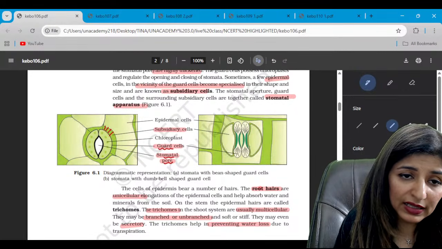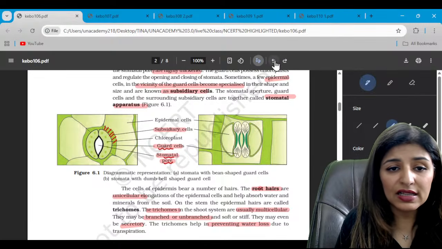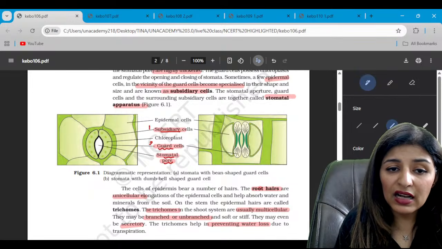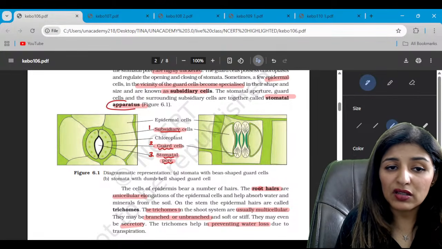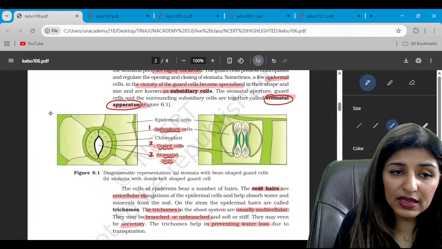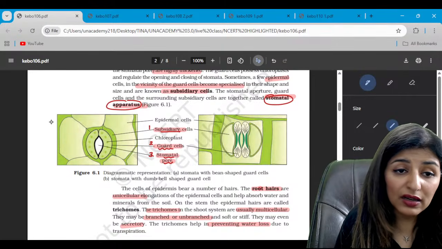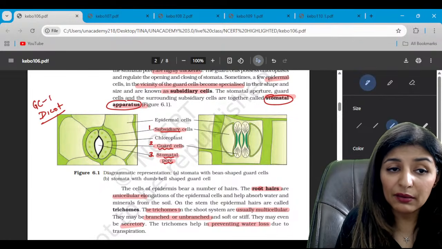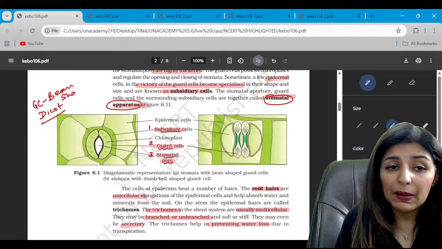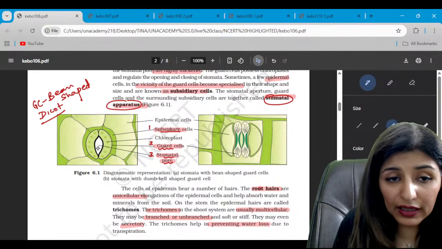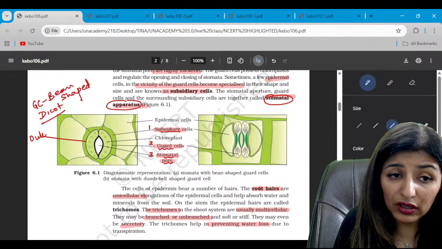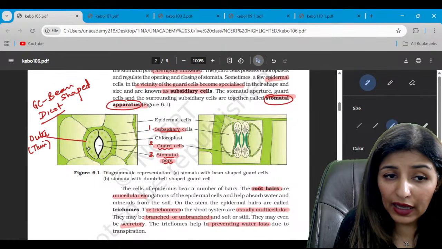Now these cells surrounding the guard cells, these are subsidiary cells. So subsidiary cells, guard cells and stomatal pore together form the stomatal apparatus. Now this is a guard cell of dicot. How do you identify? In dicot, the guard cells are bean shaped. Also notice that in the guard cells the outer wall is thin, while the inner wall is thick.